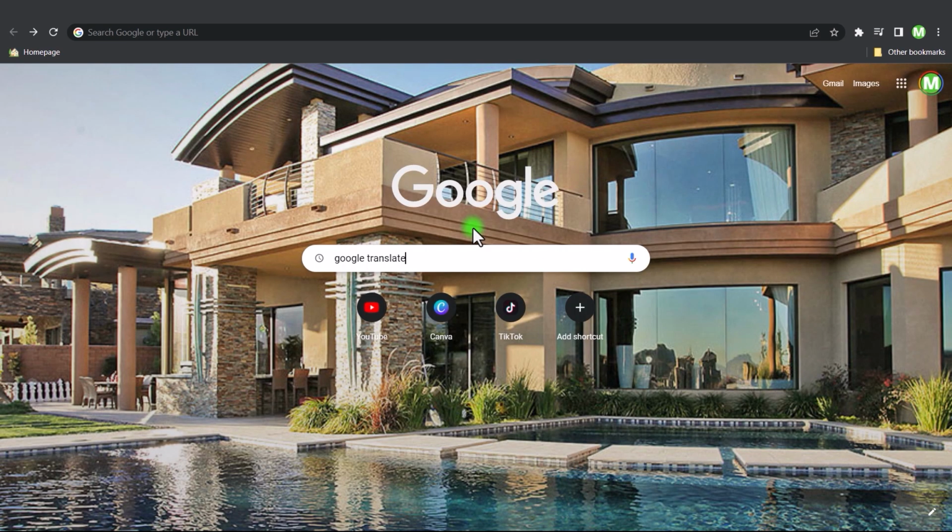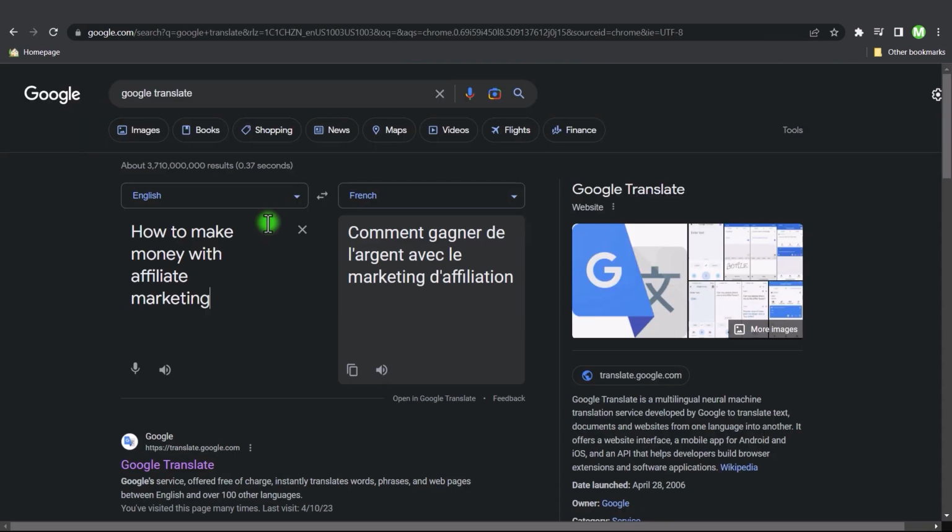Now for step number 2, you just want to go to Google and enter Google Translate and enter. And then you just want to type in how to make money with affiliate marketing. And we're going to translate this from English to French. And you could basically search for the French version, German, Spanish, etc.